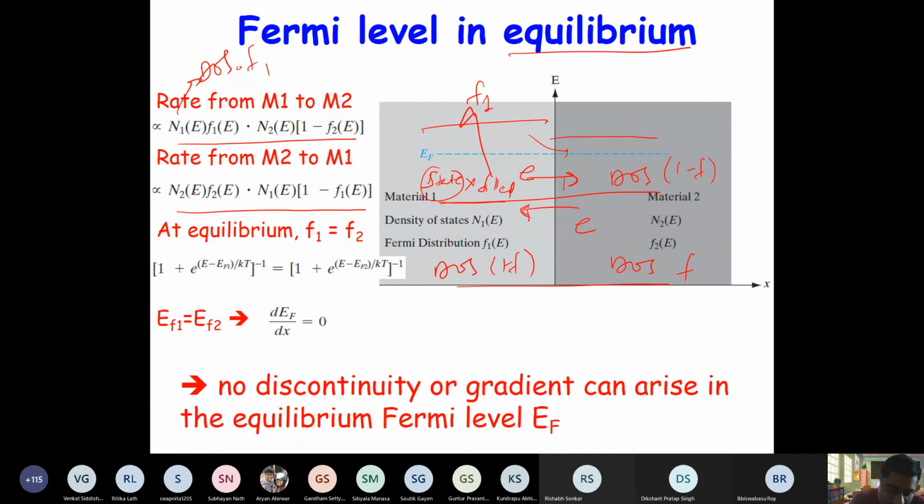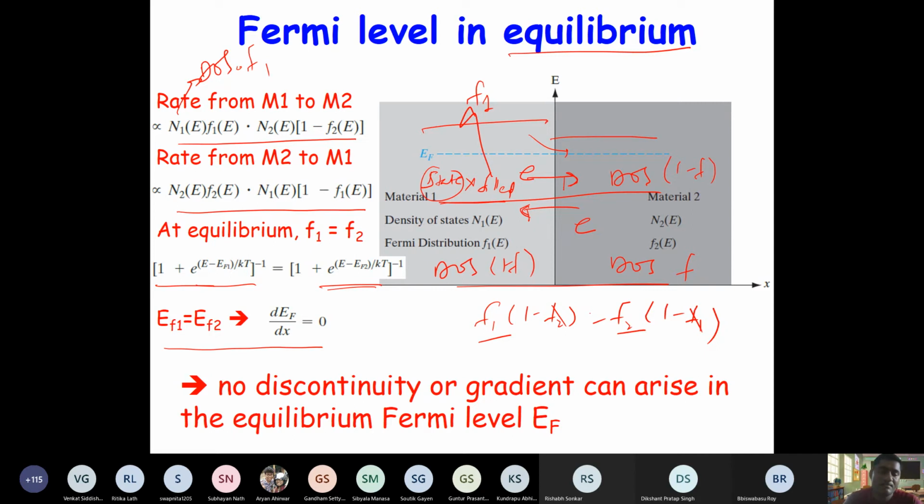So when you equate them, N1 and N2, of course common, will cancel out. What you have is F1 times 1 minus F2 equal to F2 times 1 minus F1. So again F1 and F2 are common, so you can cancel them. So you have F1 equal to F2. The probabilities are equal. The probabilities being equal, where F is 1 over 1 plus exponential of (E minus EF) by kT, means their Fermi levels also have to be equal. That tells you the continuity of the Fermi level.